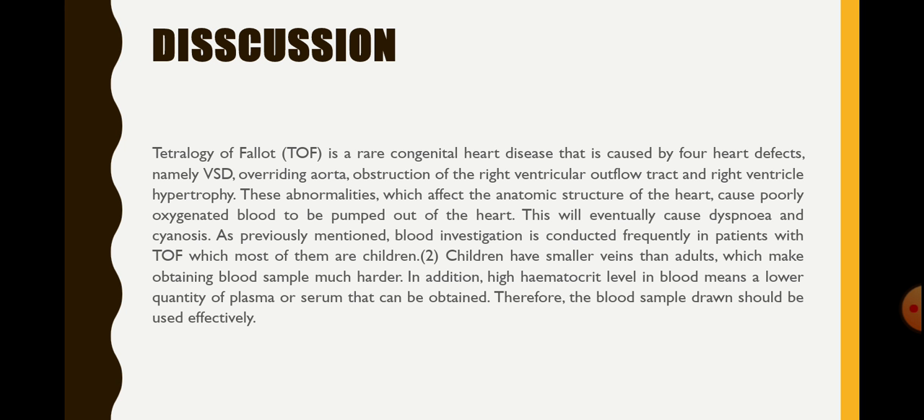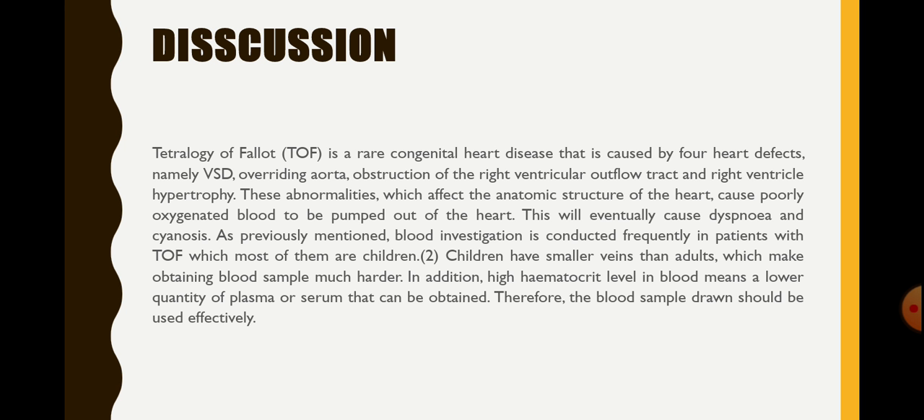Tetralogy of Fallot or TOF is a rare congenital heart disease that is caused by 4 heart defects, namely VSD, overriding aorta, obstruction of the right ventricular outflow tract, and right ventricle hypertrophy. This abnormality, which affects the anatomic structure of the heart, causes poorly oxygenated blood to be pumped out of the heart. This will eventually cause dyspnea and cyanosis.